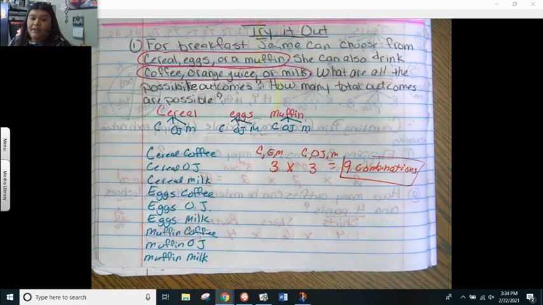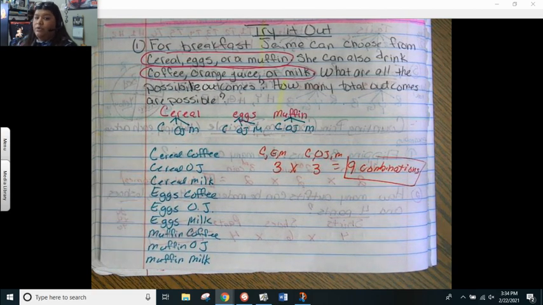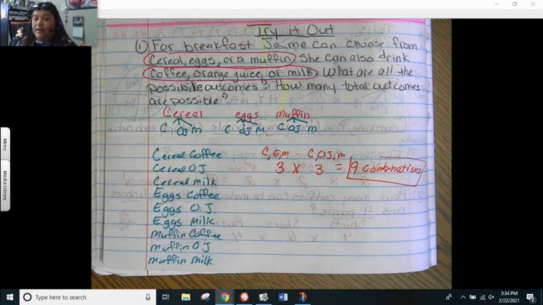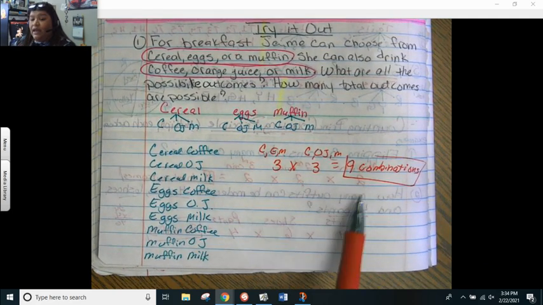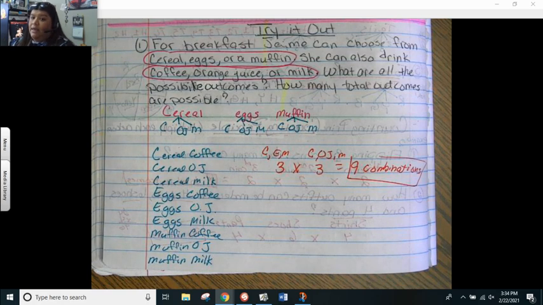On these, basically, you'll never have to really write them out, but you're going to have to choose which one is the correct table, which one is the correct tree diagram. To always eliminate fast, use the counting principle here to know that I should only have 9. If you have more than 9 or less than 9, those are eliminated.